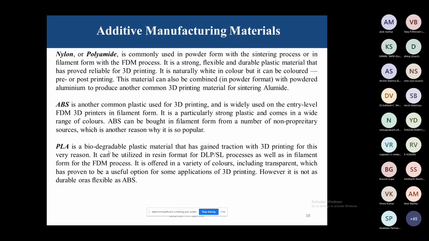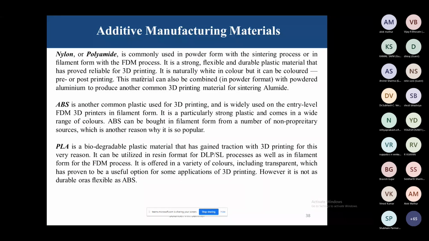So, additive manufacturing materials. What are the materials you can use in the additive manufacturing process? That is the nylon or polyamide. It's commonly used in a powder form with the sintering process or in a filament form with the FDM process. It is a strong, flexible, durable plastic material that has proved reliable for 3D printing.